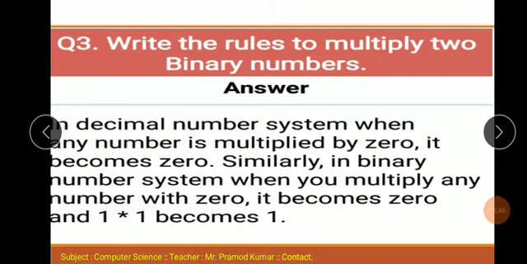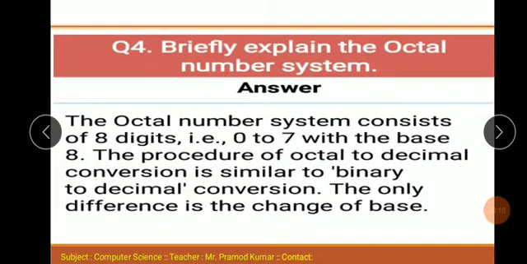Question number 3: write the rules to multiply two binary numbers. In the decimal number system, when any number is multiplied by 0, it becomes 0. Similarly, in the binary number system, when you multiply any number with 0, it becomes 0, and 1 times 1 becomes 1. These are the rules to multiply two binary numbers.